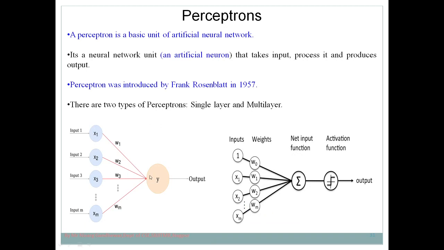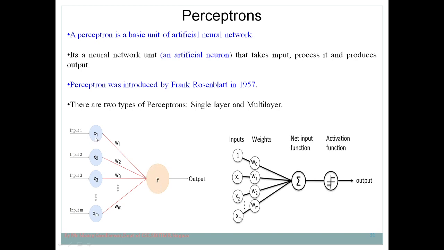So this is a simple artificial neural network. Here we are saying that the perceptron is the basic unit of ANN which takes a number of inputs, processes them and produces the output. In another way we can say that the perceptron is the simplest neural network which takes input, processes it and provides it as output. So what we understand is that the perceptron is the basic unit of an artificial neural network. Here x1 is an input. This is a single neuron, or you can say perceptron.